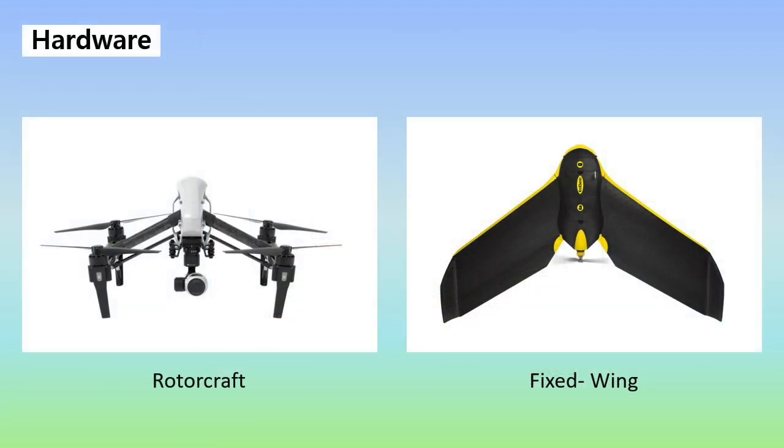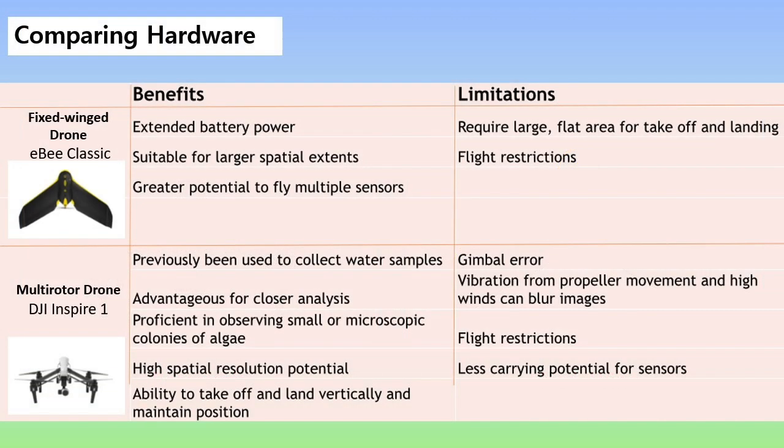There are two main platforms used in UAV-based algal bloom research: fixed-wing and rotorcraft drones. The majority of fixed-wing vehicles being used are EB hardware, and the majority of the multi-rotor use DJI products. We will be comparing the EB Classic and the DJI Inspire 1, as these have been effective in previous monitoring studies and are still available on the market for purchase. Previous UAV-based algal bloom research has shown that there are clear benefits and limitations between these two drone types.